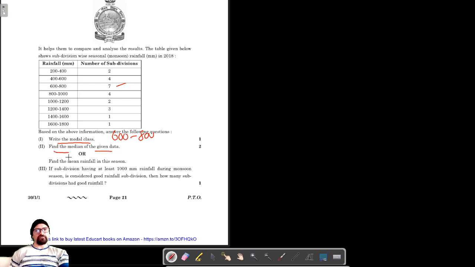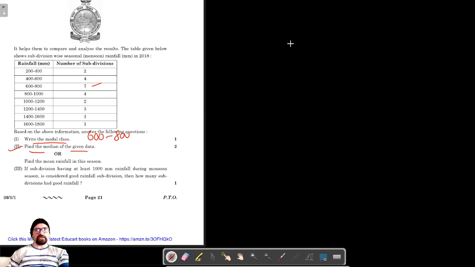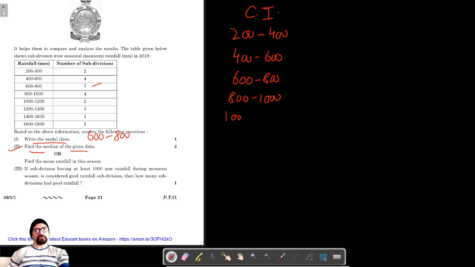Now we have to find the median of the given data. For that, let me find out the cumulative frequency first. These are the class intervals: 200 to 400, 400 to 600, 600 to 800, 800 to 1000, 1000 to 1200, 1200 to 1400, 1400 to 1600, and 1600 to 1800.